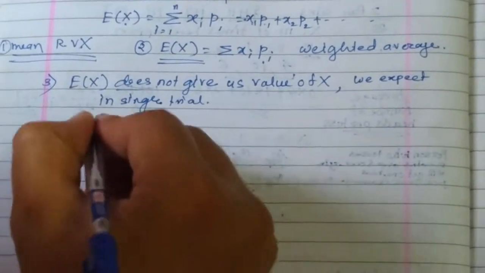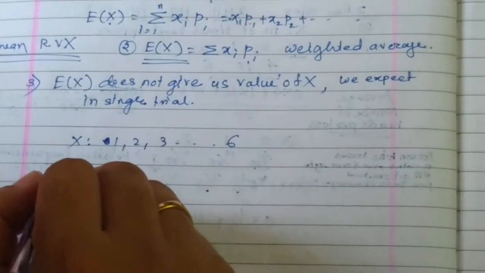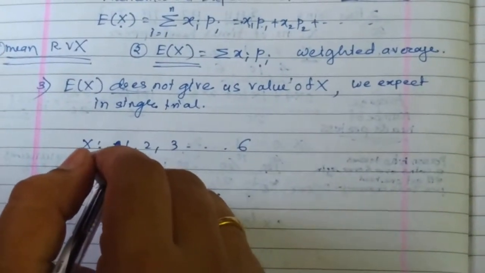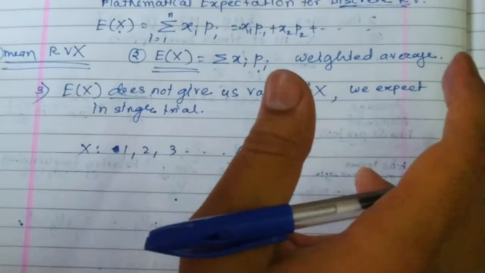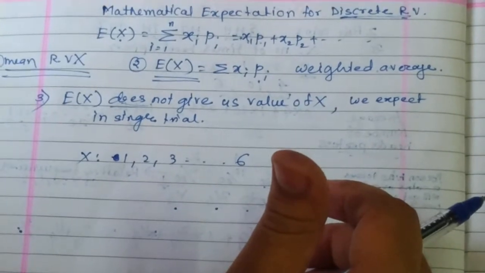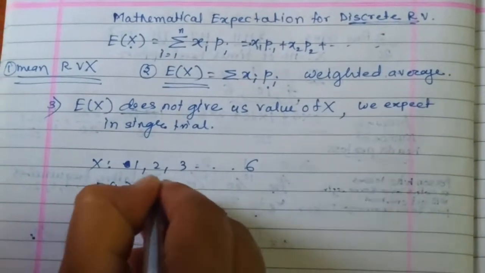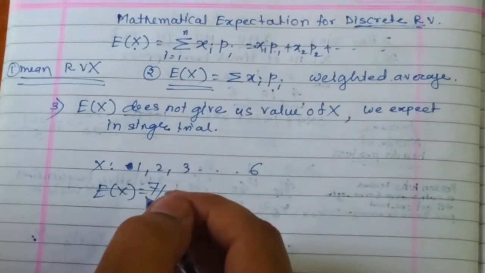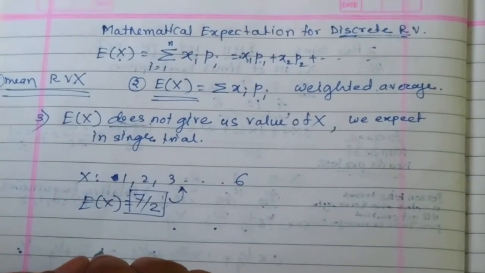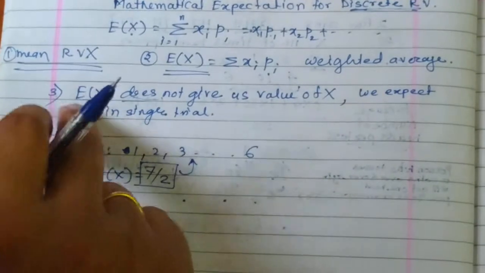When I toss a fair die, my x is recorded as 1, 2, 3 like that up to 6. Suppose the die was thrown a number of times, and the observed frequencies of outcomes are 1, 2, 3, 4, 5, 6. Then the average of these values would be, say, E of x is 7/2. Then you can see 7/2 is not a member of x. Is it correct? Are you clear with this? So this is what is explained in point number 3.